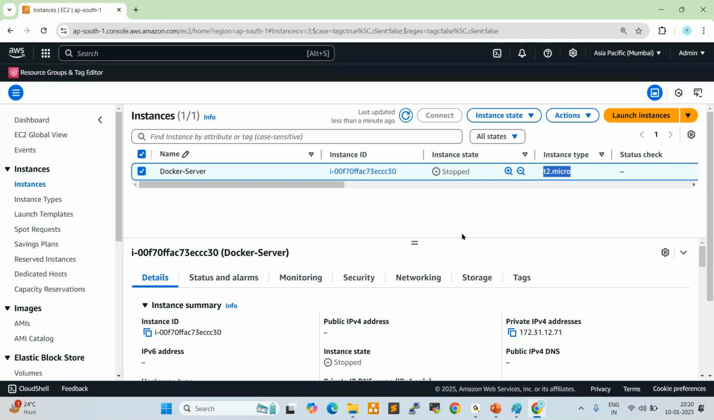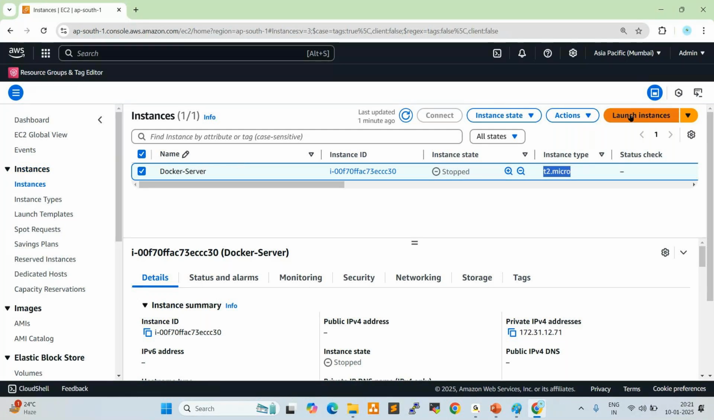Fine. Now I want to launch one new EC2 instance. The project team requested one EC2 instance. There is a request, right? As per the request, we can create the EC2 instance. For that, click on instances, then click on launch instance.